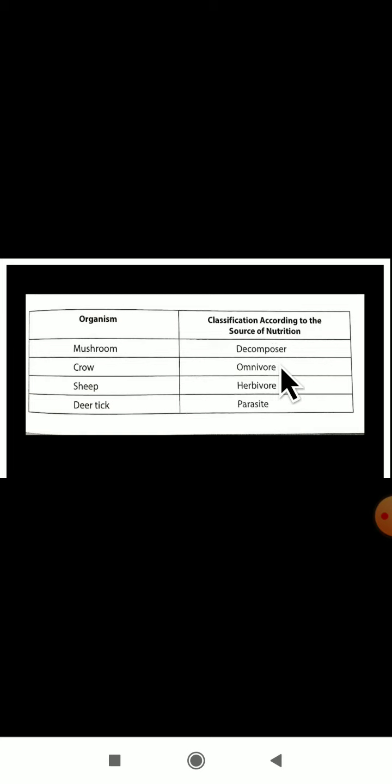Then what is the meaning of decomposer? Decomposers are those that derive their nutrition from dead and decaying matter. Mushroom derives its nutrition from dead and decayed matter. I hope you understood what is decomposer, omnivore, herbivore and parasite. Mushroom is an example for decomposer, crow is an example for omnivore, sheep is a herbivore, deer tick is a parasitic animal. Remember these classifications properly. I hope you have understood this one.